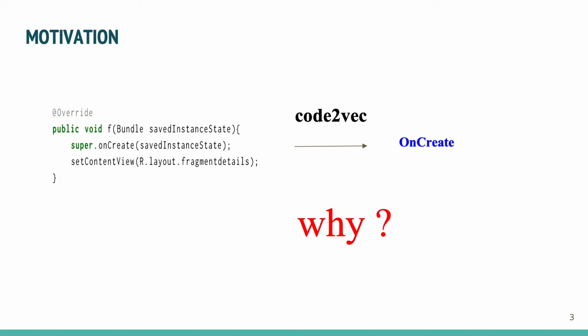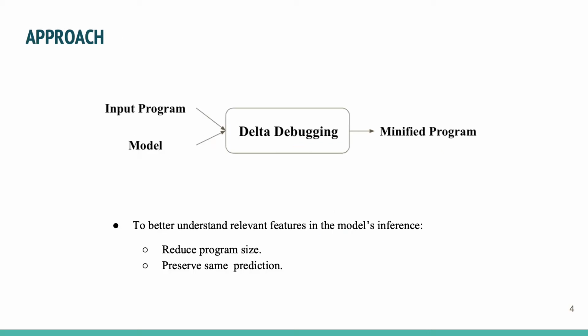A code intelligence model, for example Code2Vec, can correctly predict this code snippet as onCreate, but it does not offer any kind of reasoning about its prediction. Here our approach can help to provide a more compelling explanation. In our approach, we adopt the delta debugging algorithm, a popular and useful program simplification technique, to reduce the size of an input program. The main insight is that by removing irrelevant parts from an input program while preserving the same correct prediction, we may better understand the relevant features in the model's inference.